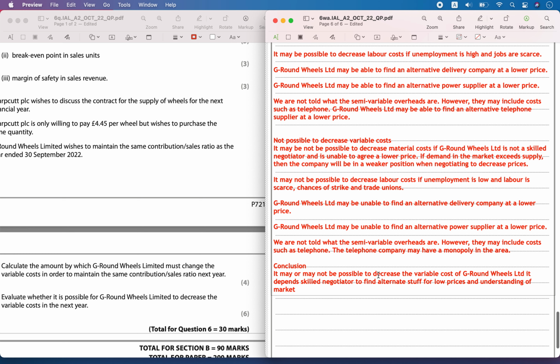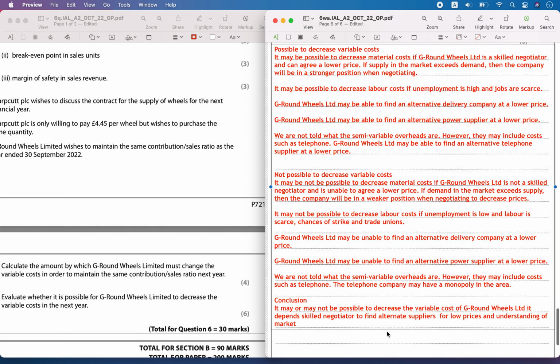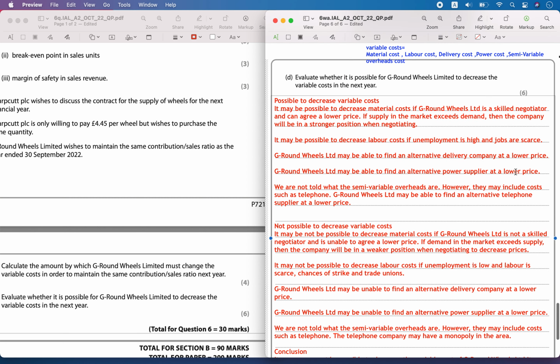So in conclusion, you can say it may or may not be possible to decrease the variable cost of G Round Wheels Limited, because it is going to depend on the skilled negotiator who is going to find alternative materials at low prices, who is able to find alternative suppliers for low prices, and who has a good understanding of the market and has a